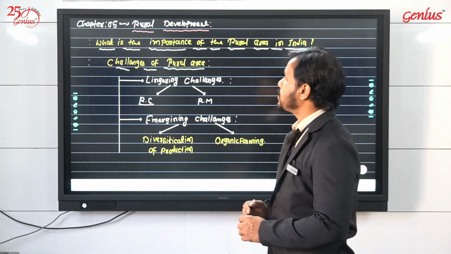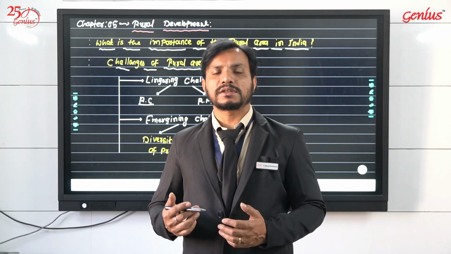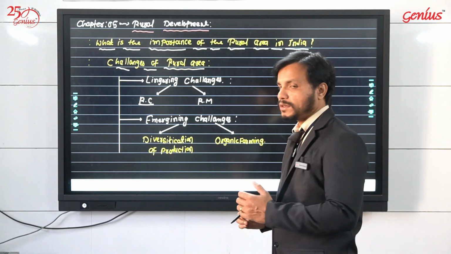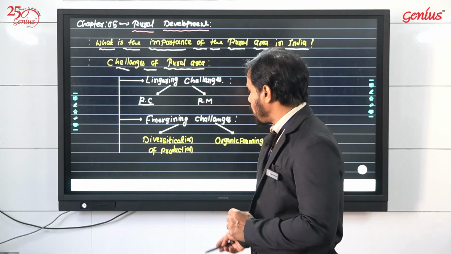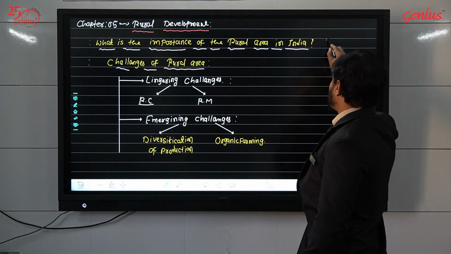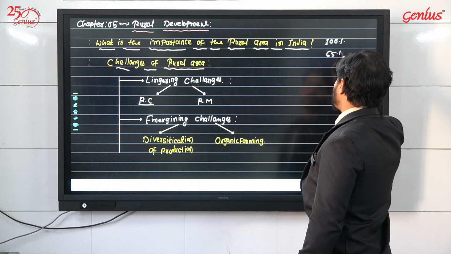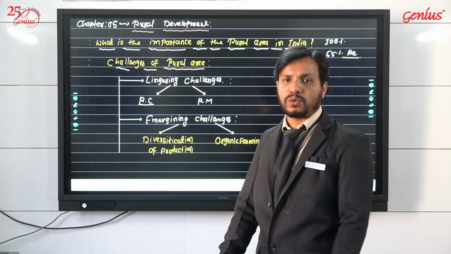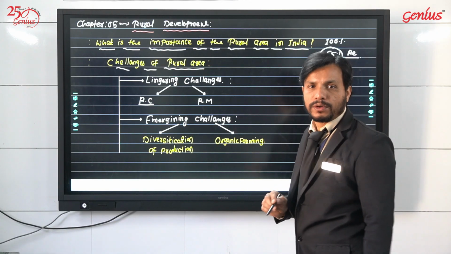So what is the importance of the rural area? We are not going to discuss it at length, but we'll briefly cover what the textbook says about the importance of rural areas. In India, out of 100% of the population, more than 65% of people are residing in the rural areas. So the rural population is large.